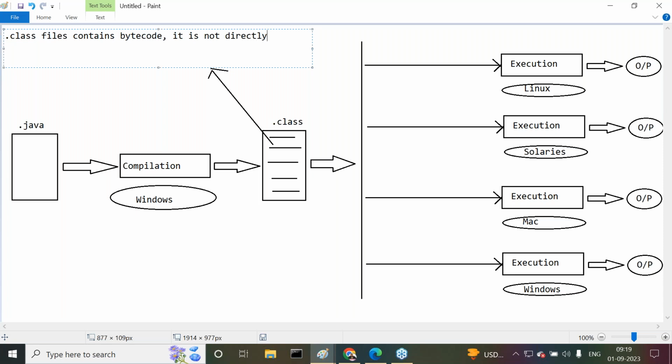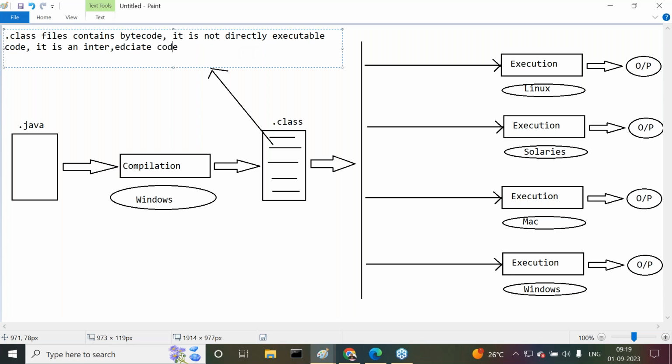What is this bytecode actually? It is not directly executable code. Guys, it is not directly executable code. Then what is it? It is an intermediate code.